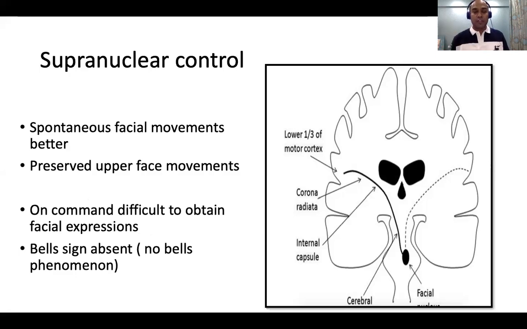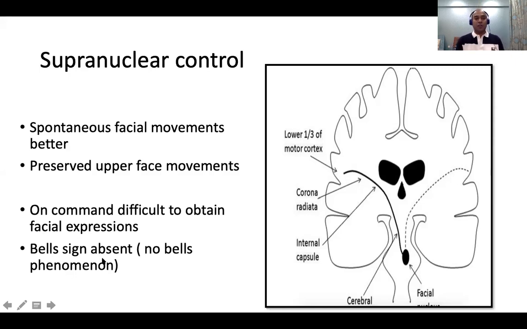So examples for PG students to remember for supranuclear are diseases like cerebral palsy, or stroke, or in children also neurodegenerative conditions like Parkinson disease. In children, we have juvenile Parkinson's. Wilson's disease is another good example, right? So in Wilson's, if you ask the Wilson child to smile, he may not smile appropriately, but spontaneously when he smiles, he may have a better facial expression. This is something interesting. And the Bell's sign is absent. I will come to this again.